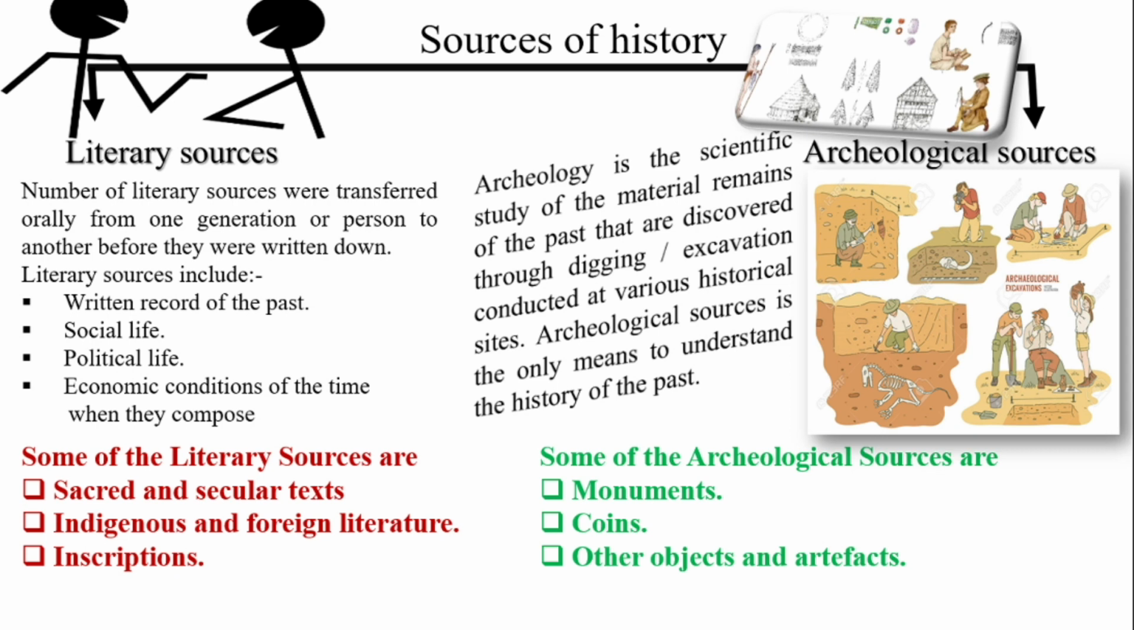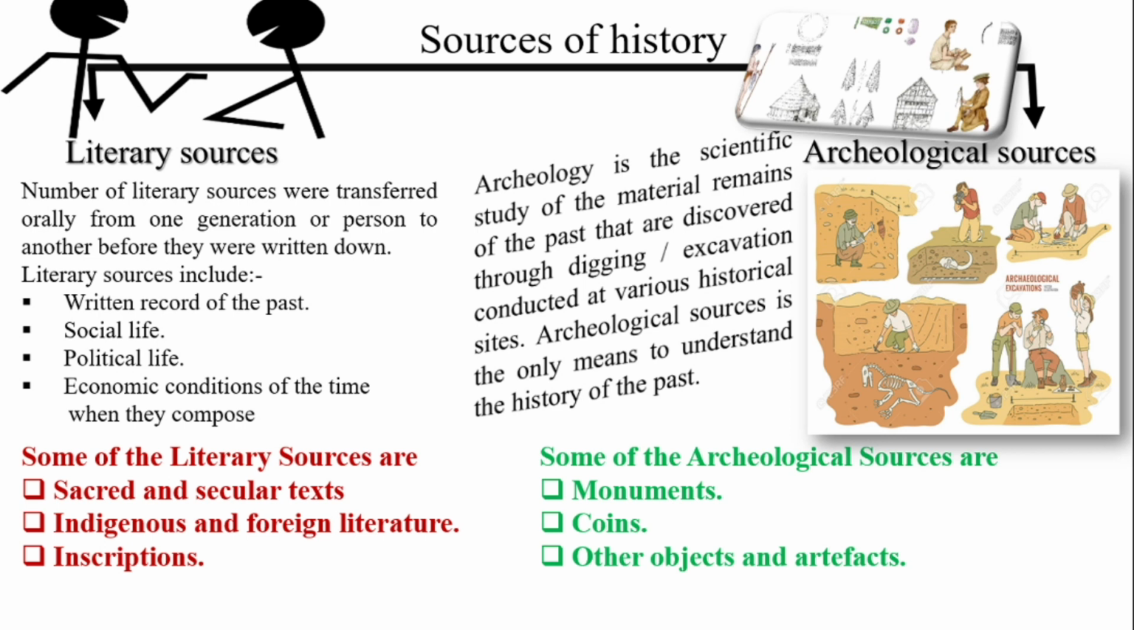So from person to person, this information was transferred, and the transferred information was recorded in the past of their social life. Social life means the societal life, the society in which they lived, what kind of people lived in the society, what kind of custom, culture, everything in the society. So all kinds of societal life will come under the record of the past. Then the political life, how was the political life during that period.